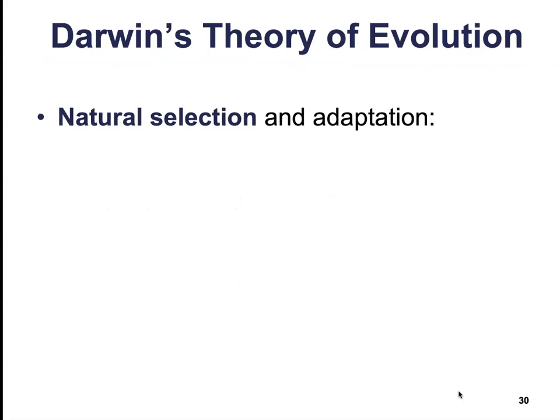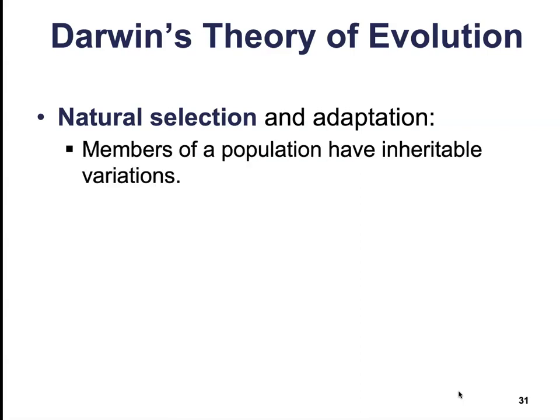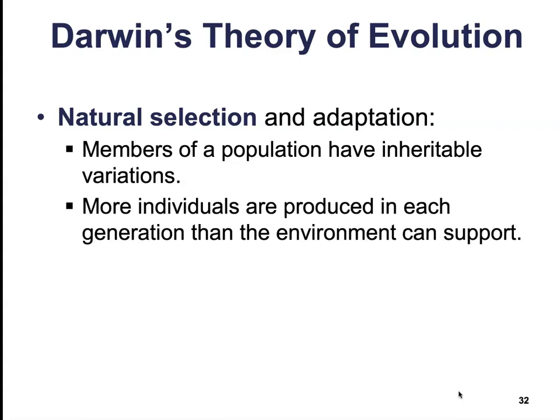So from all of his notes and observations from his trip to the Galapagos, Darwin was able to develop his theory of natural selection as a means of evolutionary change. He proposed that natural selection is a process based on the following observations. Number one, members of a population have inheritable variations.